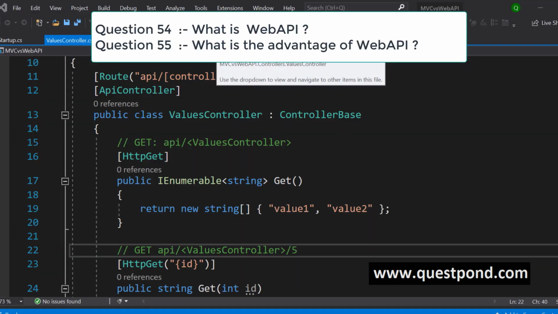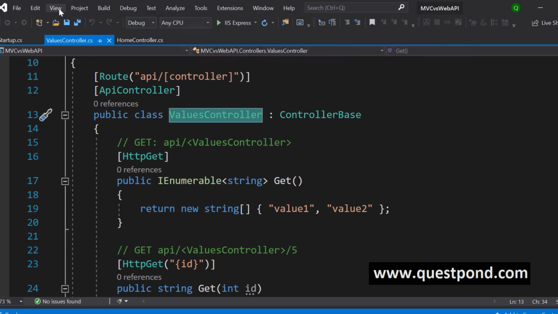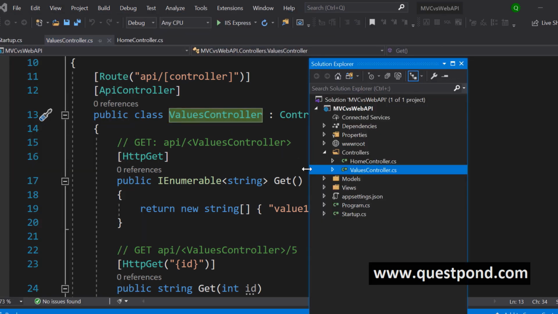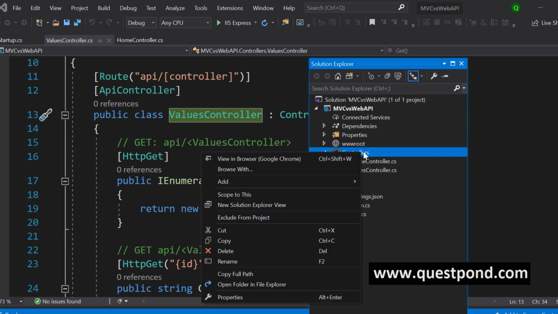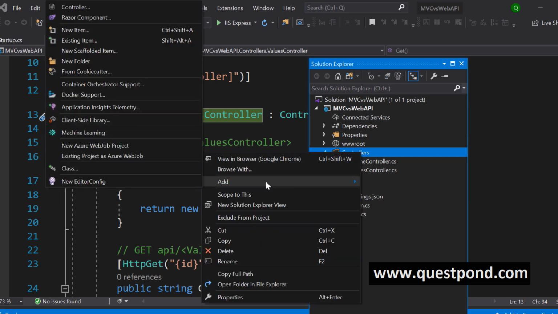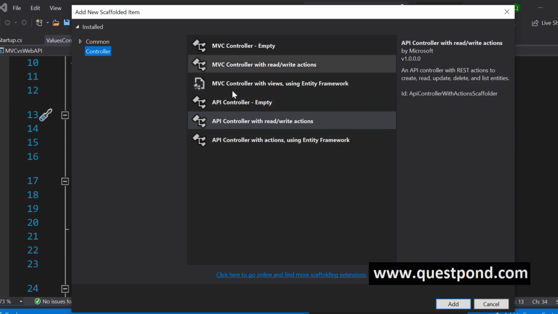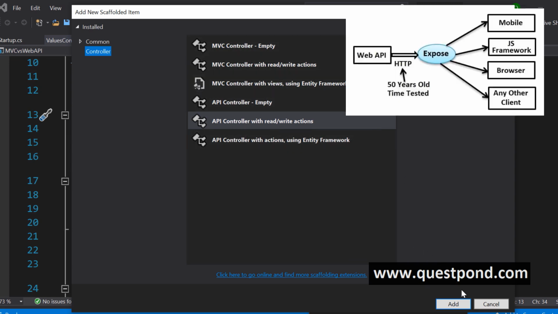Explain Web API. What is the need of Web API? Web API is nothing but it is an MVC controller. So you can see here is a code of Web API. So Web API is an MVC controller. So if you go to add a controller, you will find that there are two kinds of controller, the MVC and the API. So this is an API controller which helps to expose data over HTTP.